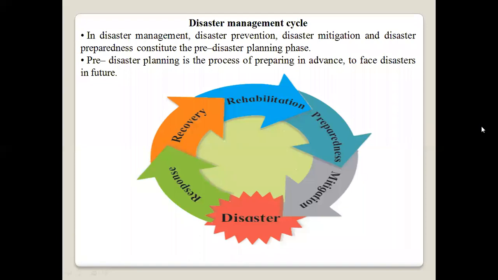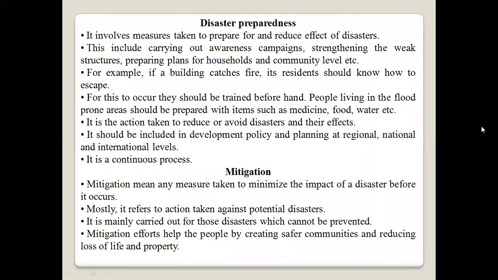Next is the disaster management cycle. In disaster management, disaster prevention, disaster mitigation, and disaster preparedness constitute the pre-disaster planning phase. Pre-disaster planning is a process of preparing in advance to face disaster in the future.